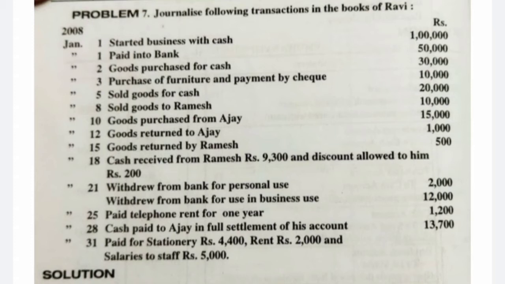And next, withdrew from bank for business use, that is rupees 12,000. For business use means for the purpose of business expenditure only. So here the entry would not be drawings, but we receive the cash instead, because the owner will receive the cash for the business expenditure. So the entry would be cash account debit. We are receiving from the bank, and the bank balance will get reduced by 12,000 to bank account. The entry would be cash account debit to bank account.